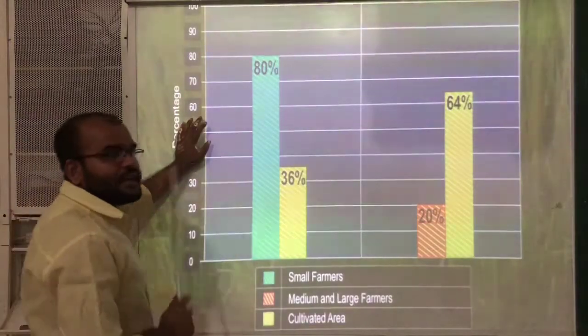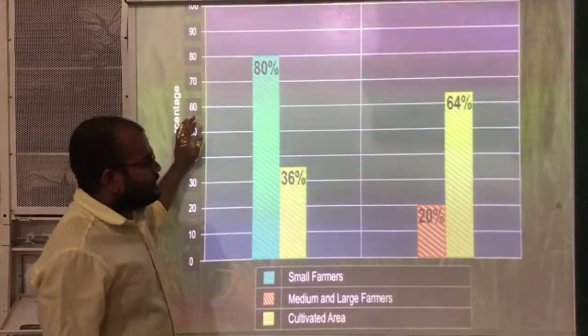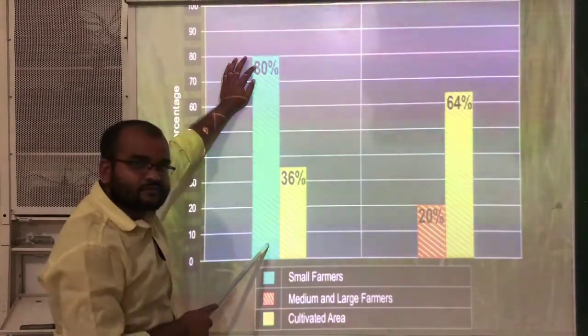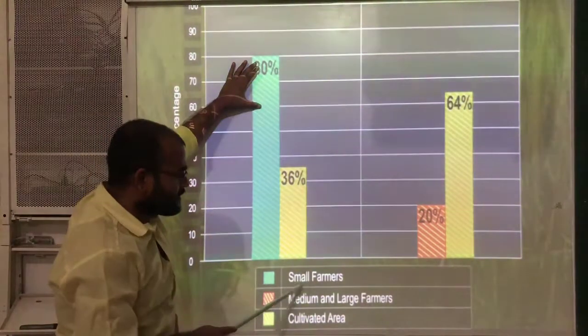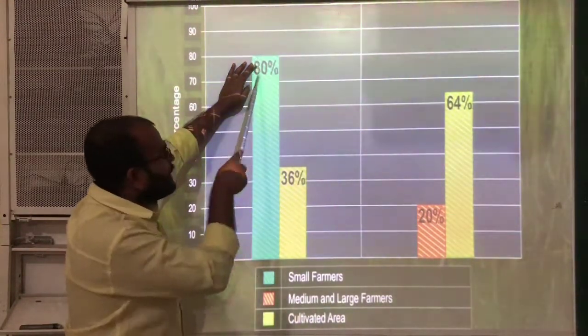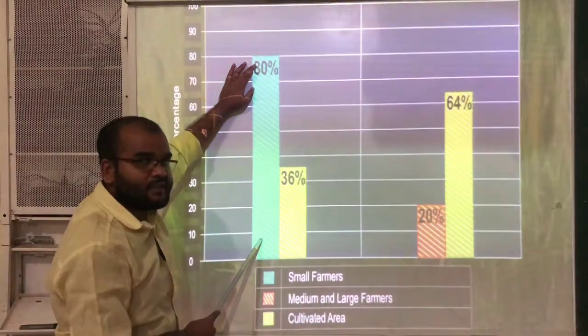Now see this bar graph. In this bar graph, this first bar indicates small farmers.